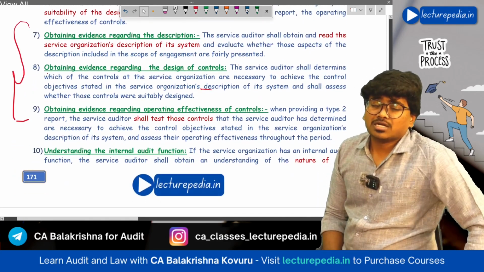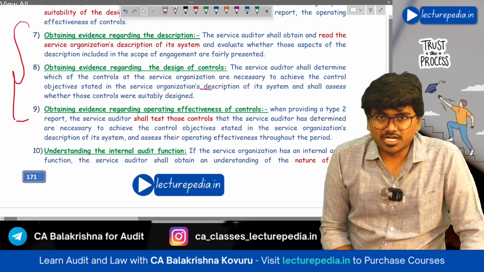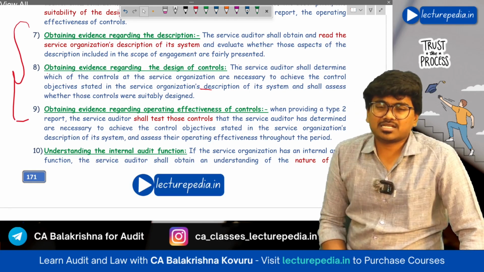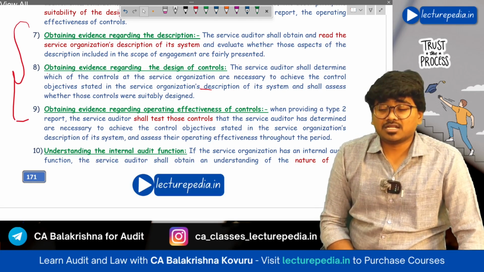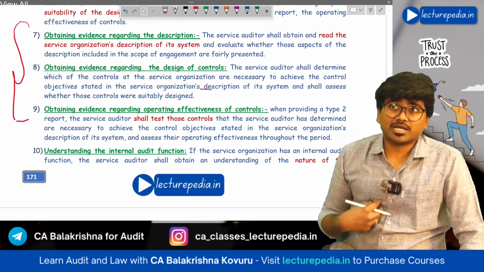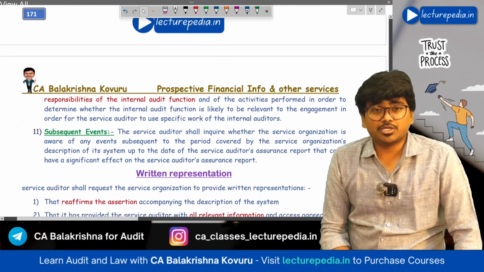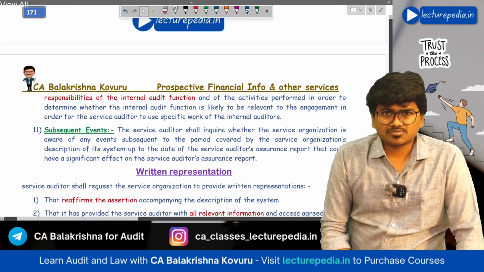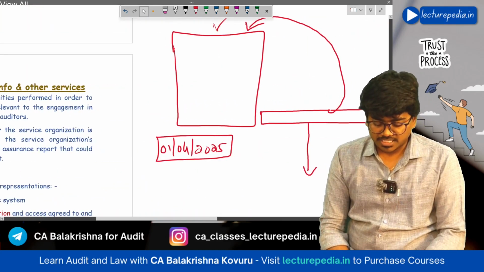Next, you have to understand whether service organization is having any internal audit function, because if internal audit function is there, the service auditor will determine whether any of the work that has been performed by the internal auditor can be used by him. Next, you should also determine subsequent events. What is meant by subsequent event in this scenario?